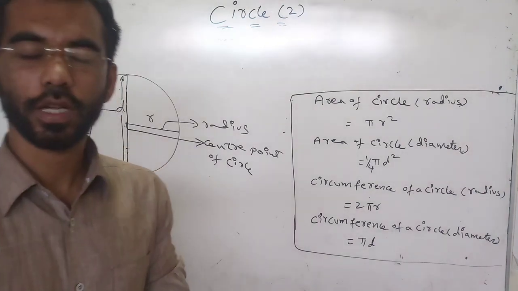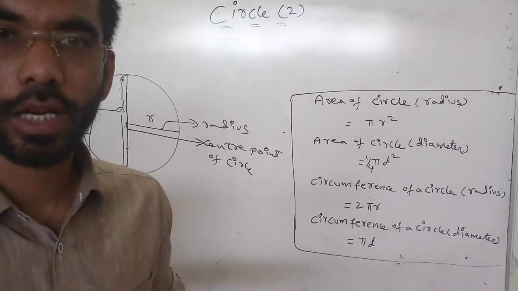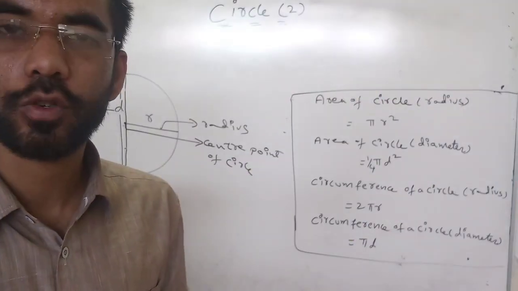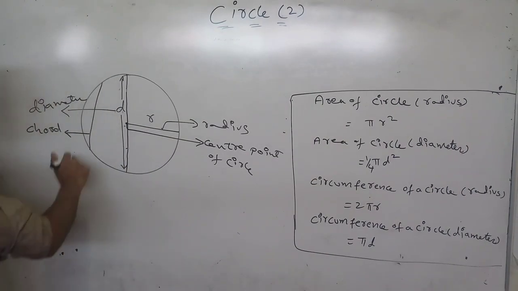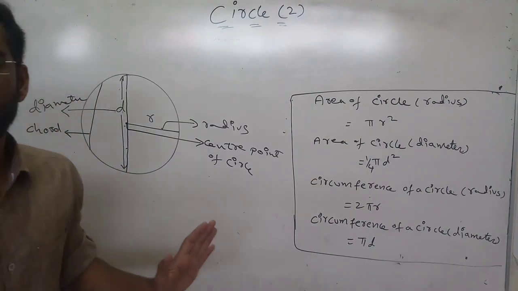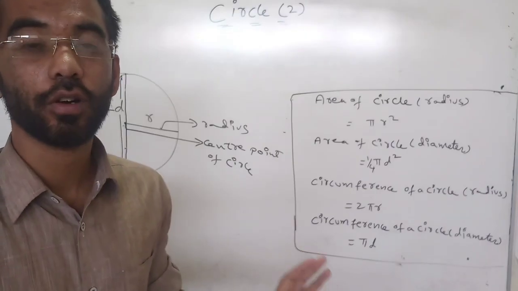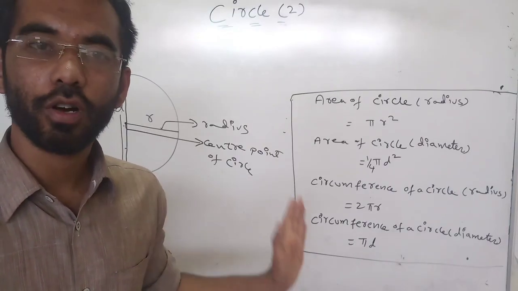A line segment which is taken on the 2 points of the circle, but it should pass through the midpoint, is called as diameter. And what is chord? A line segment which is taken on 2 different points of the circle is called as chord.